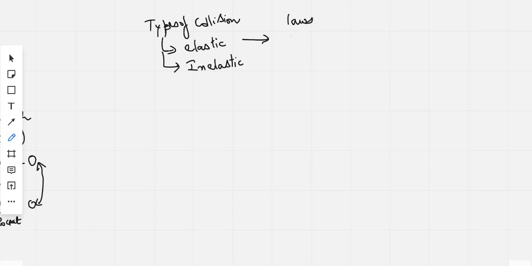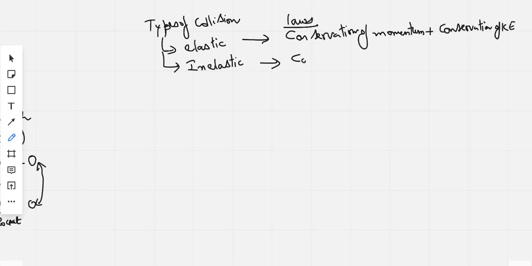One law is conservation of momentum, plus conservation of kinetic energy. In inelastic collision, only conservation of momentum is applicable. So here conservation of kinetic energy is not applicable.